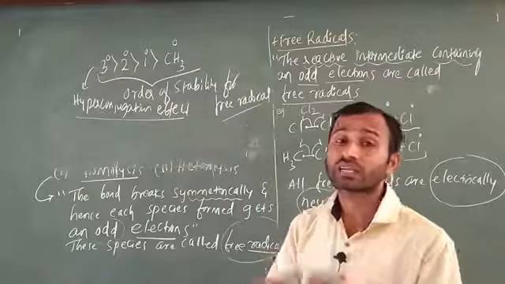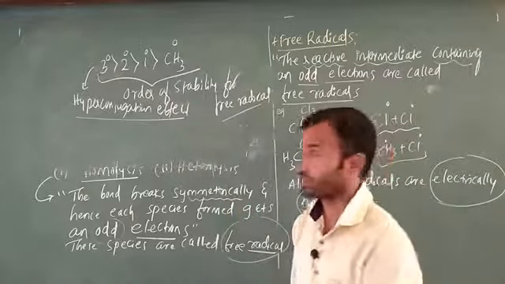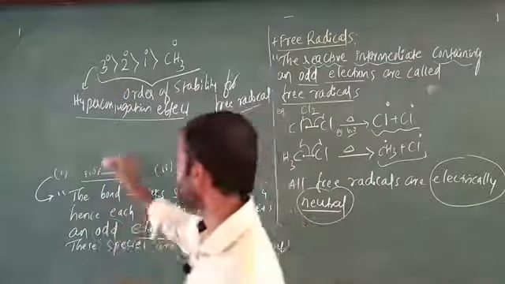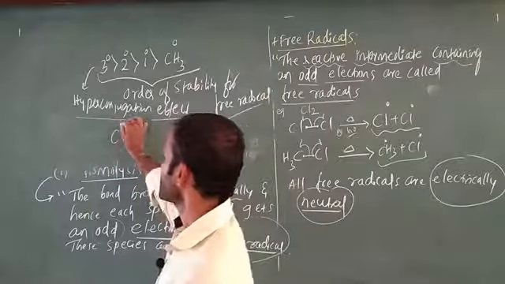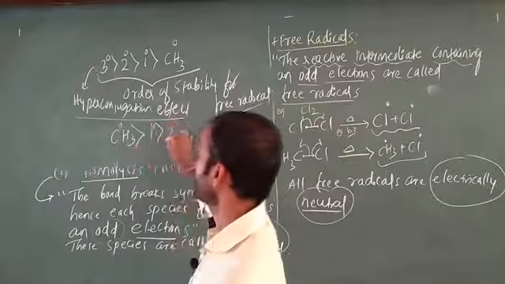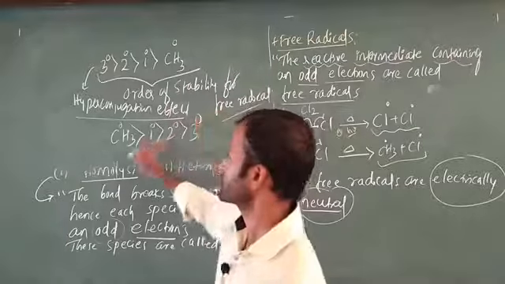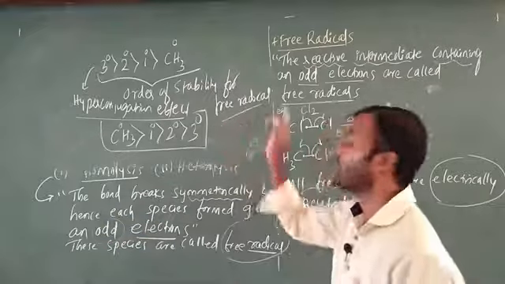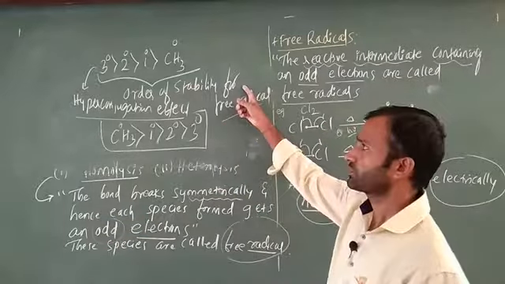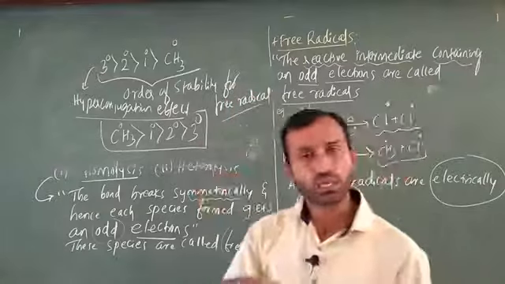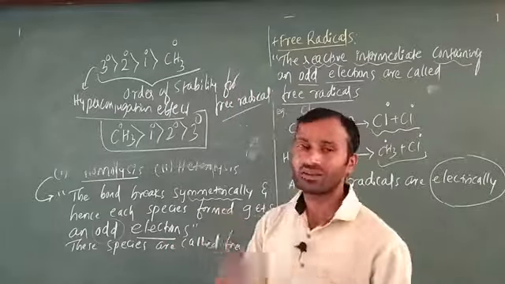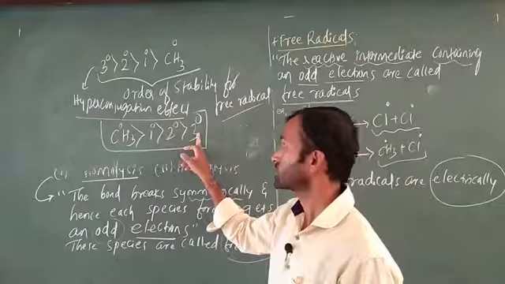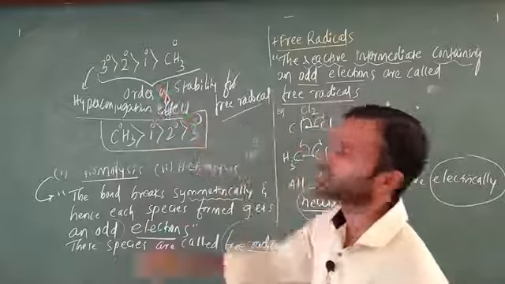Next is the reactivity order. The reactivity is different. If it is more stable, it is less reactive. The order is: CH3 is more reactive than primary, then secondary, then tertiary. This is the reactivity order for free radical, and that was the stability order for free radical. Stability is different, reactivity is different. More stable means less reactive, and less reactive indicates more stable. These two are opposite in direction.